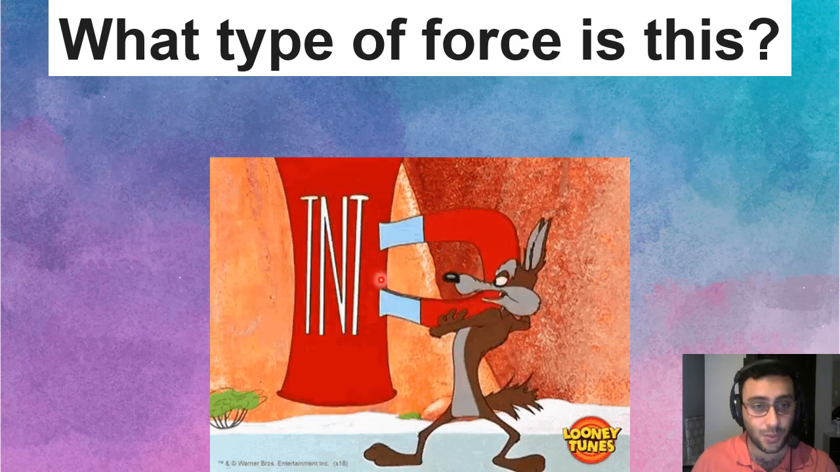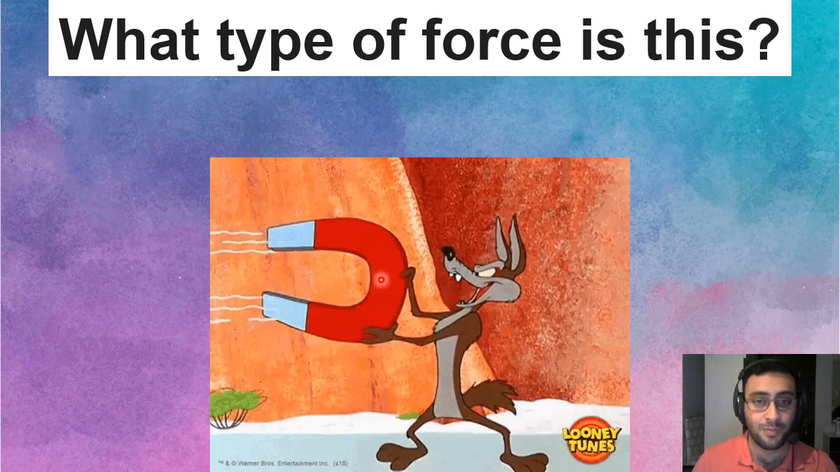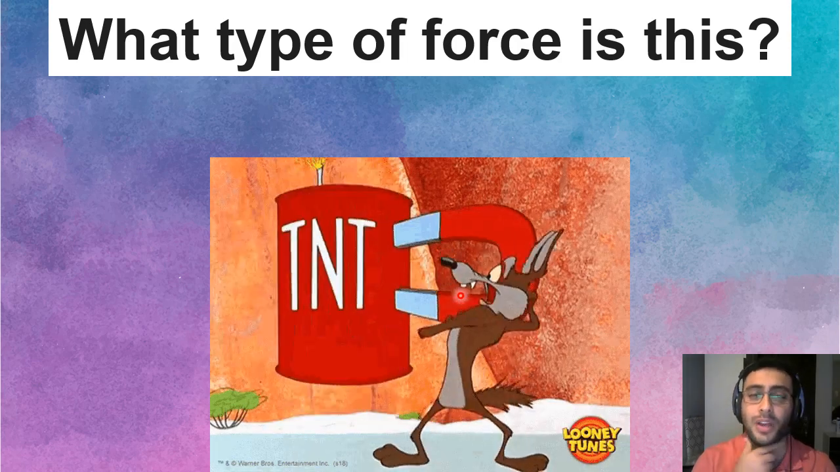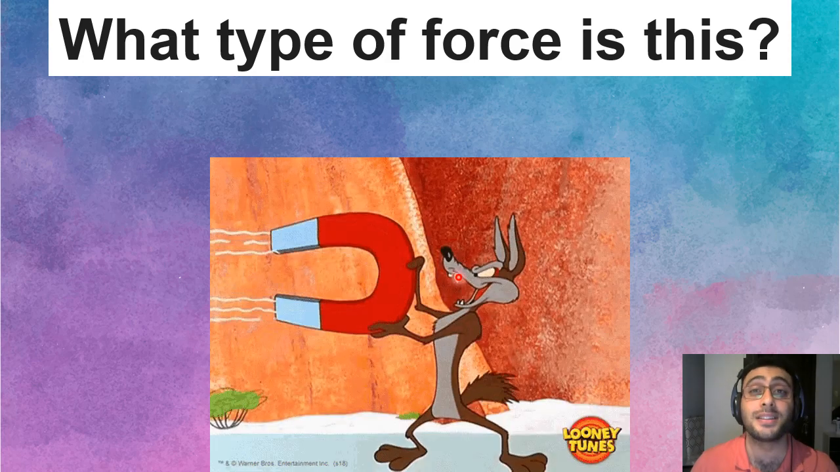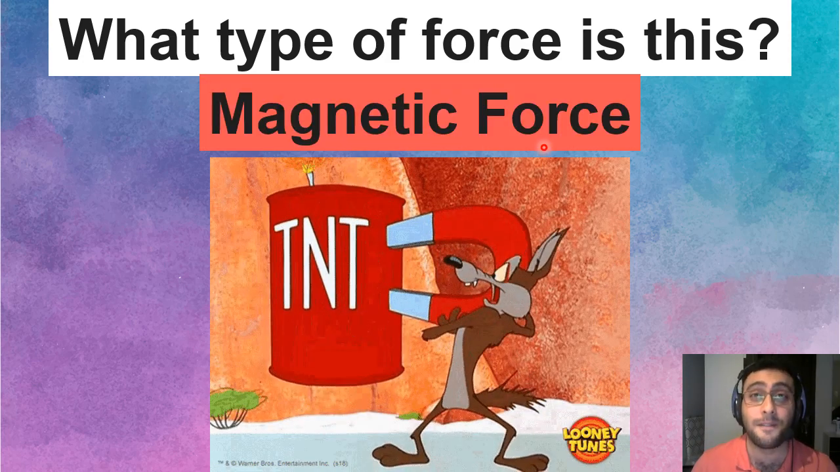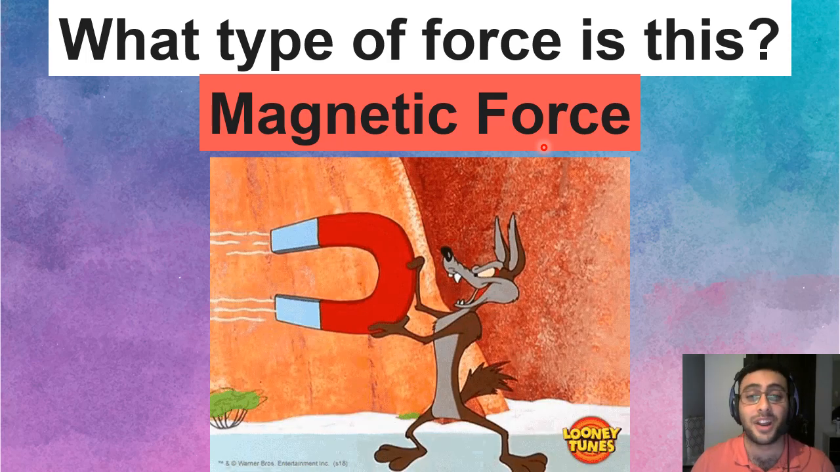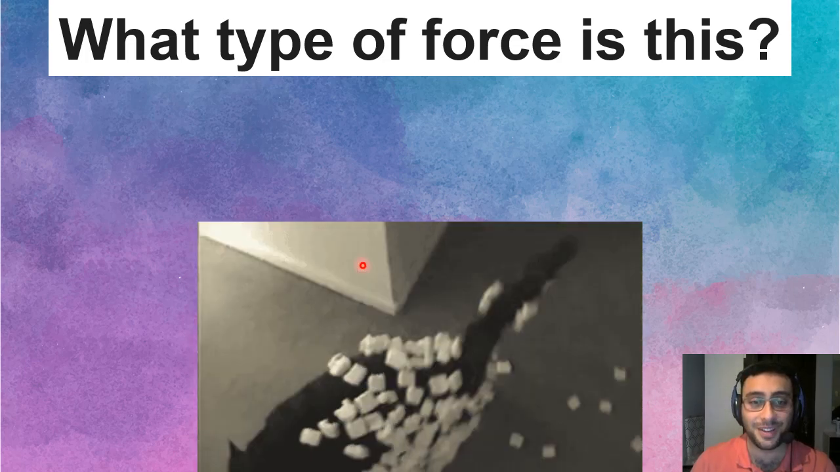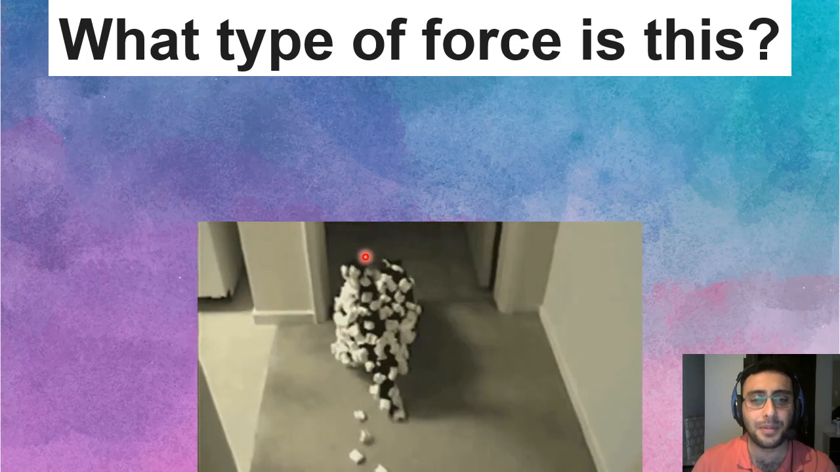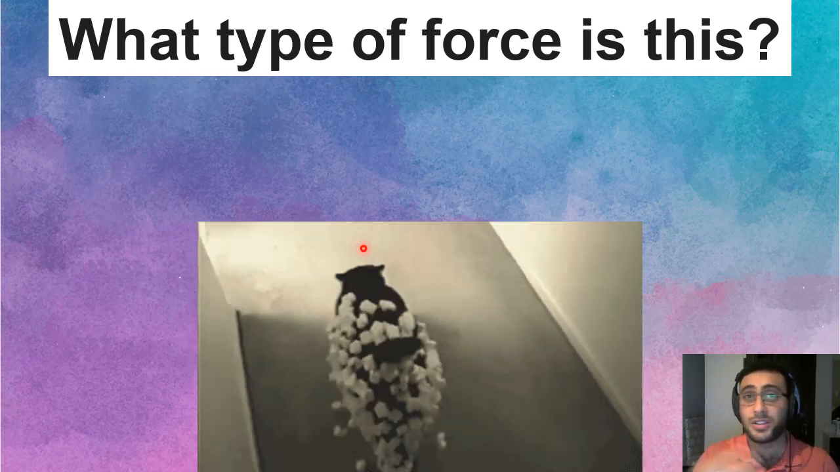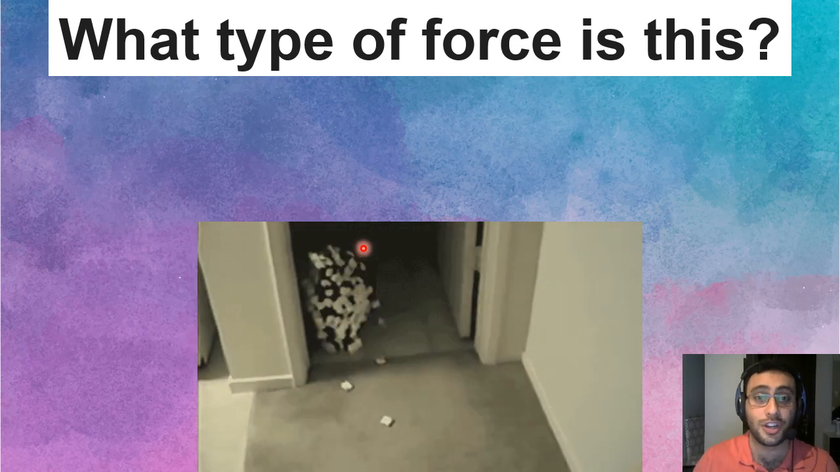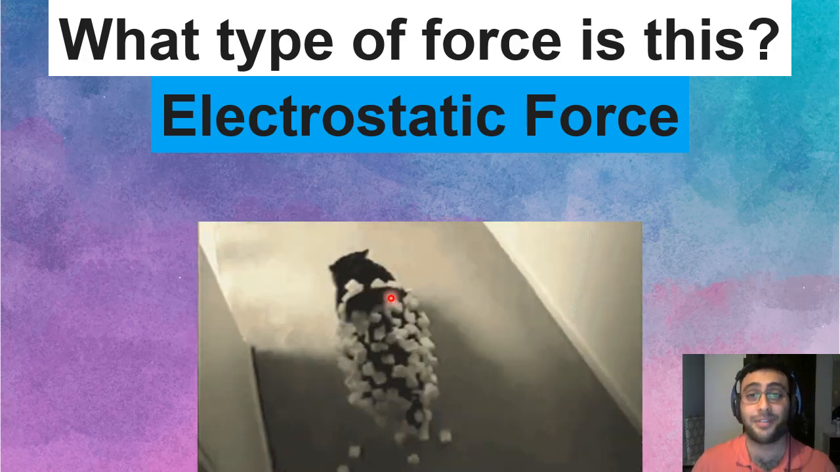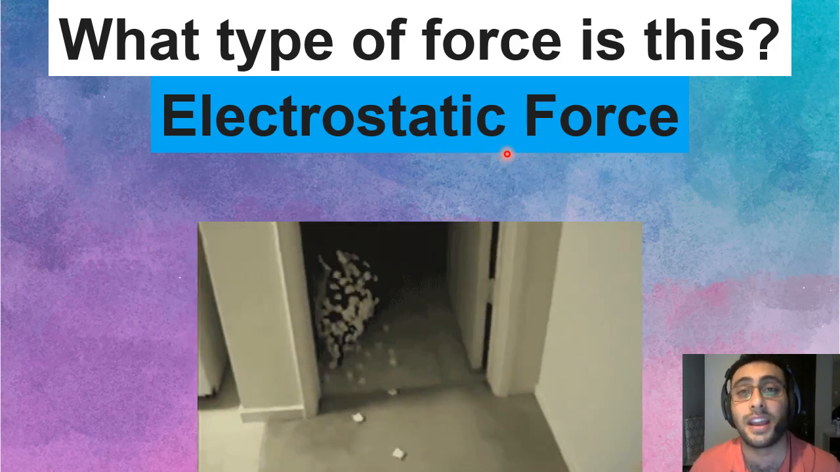Now, what about this one? Uh-oh. Boom. So, this is a big magnet. The magnet. Okay, so what type of force is this? This is magnetic force. Great job. Now, what about this? Uh-oh. Look, all these plastics are sticking to the cat. Because something happened to the cat. Maybe the cat laid on something and it made the cat charge. So, it is electrostatic. Very good. This is electrostatic force.